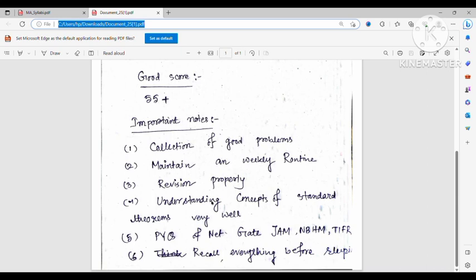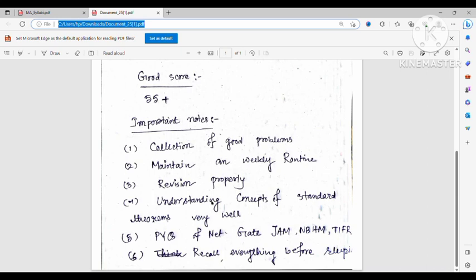This is a necessary thing you should do. Previous year question papers: first JAM, complete JAM, then solve the problems from NET GATE. NET GATE syllabus is vast, so only solve the problems for the topics which are in the JAM syllabus. Then if you have time, you can go for TIFR and NBHM problems, because if you solve TIFR NBHM level problems, say in linear algebra, then you can easily solve all the questions at IIT JAM level. Okay, so it is not a difficult thing.